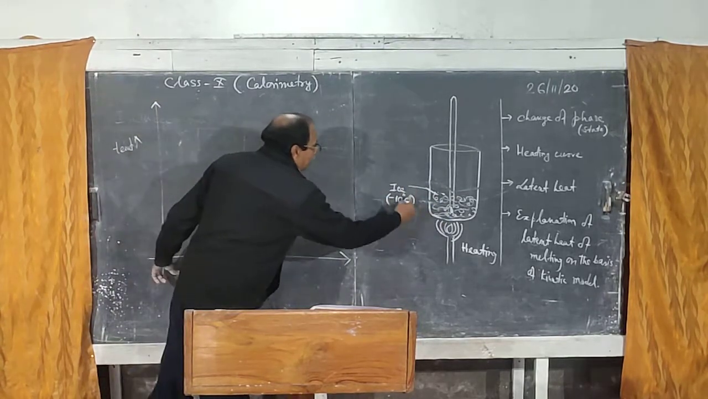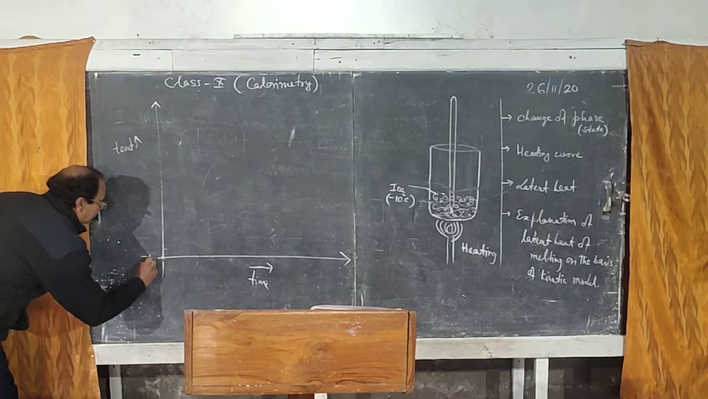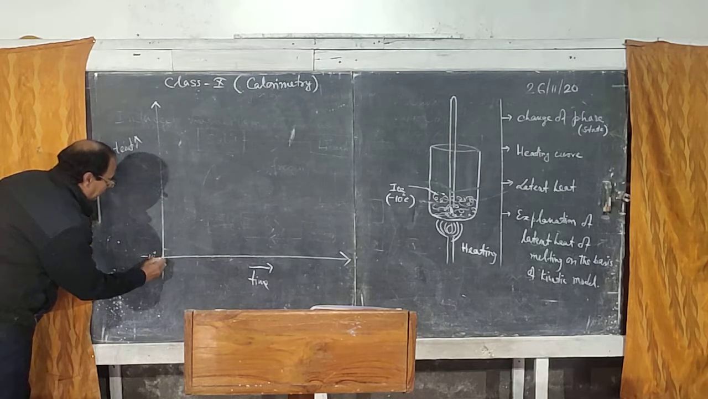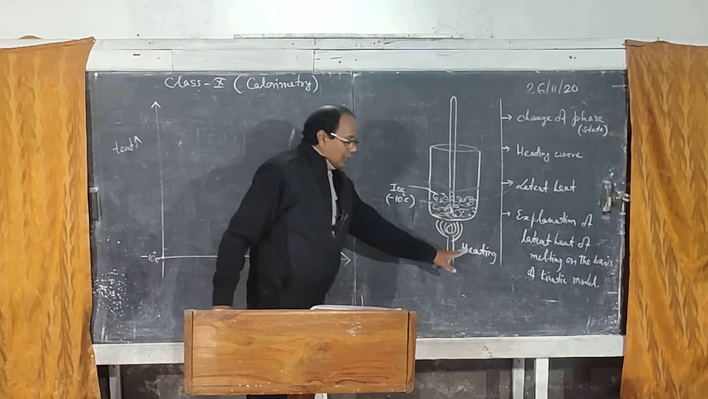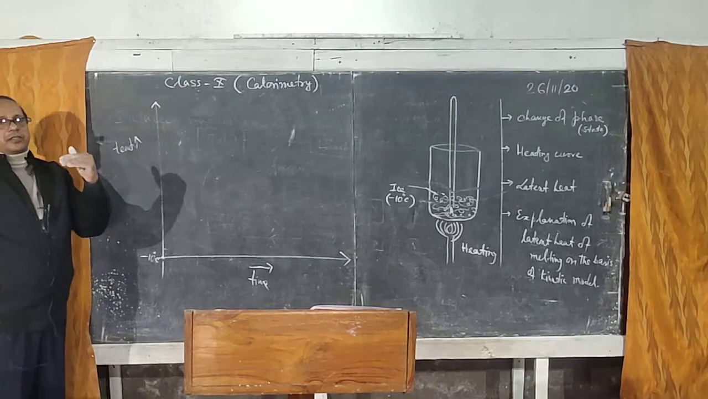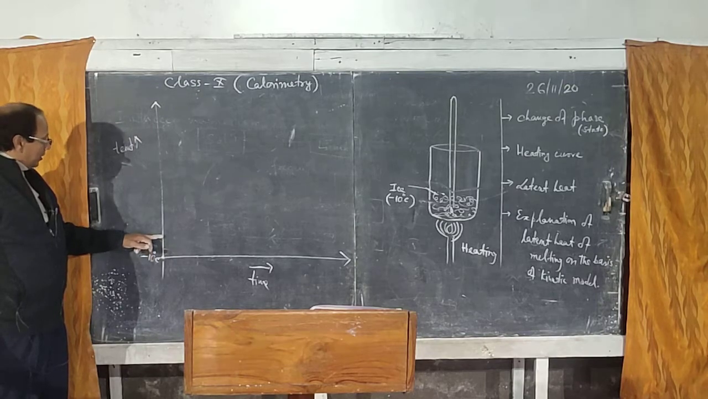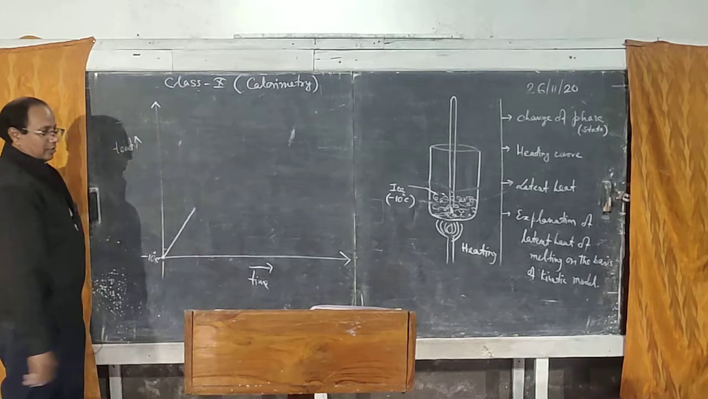So initially the temperature is minus 10 degrees Celsius. At that time the temperature of ice is minus 10 degrees Celsius, and heating is going on. Now when the heating is going on, as we have seen, the temperature starts increasing: minus 10 to minus 9, minus 8, minus 7 and so on. So it will be like this, right?